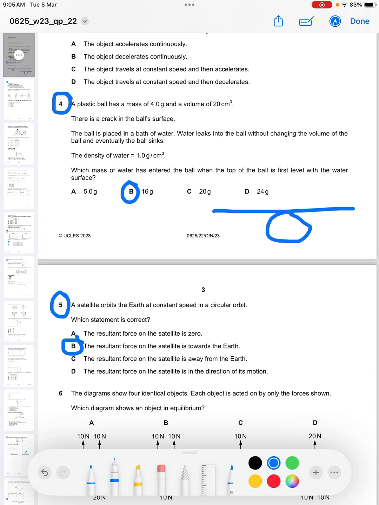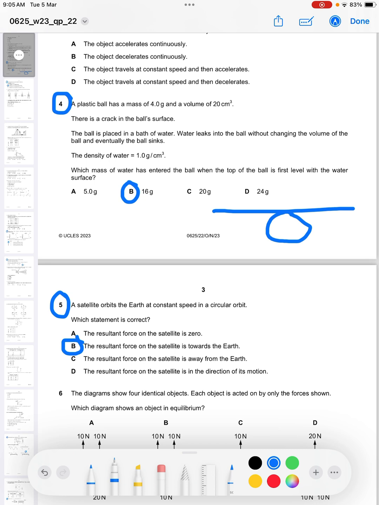So they're asking which mass of water has entered the ball when the top of the ball is first level with the water surface. Now, for such a scenario to happen, for the ball to completely sink,